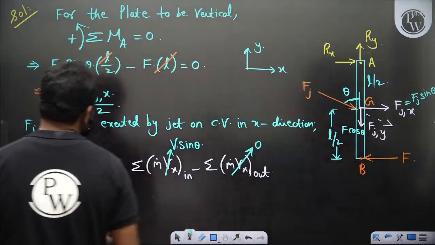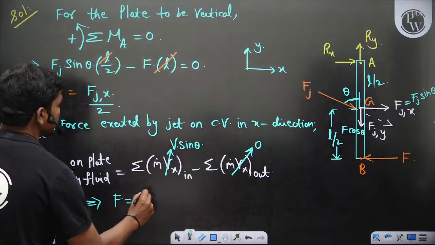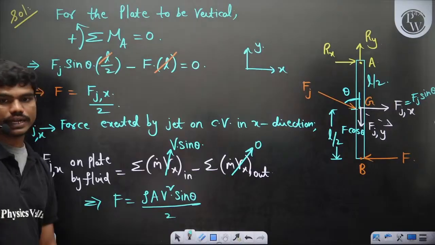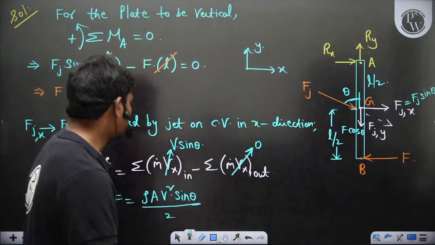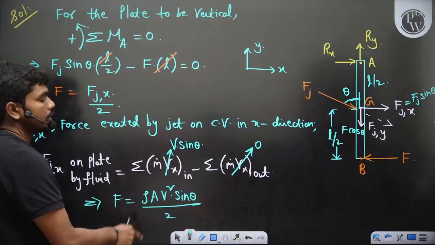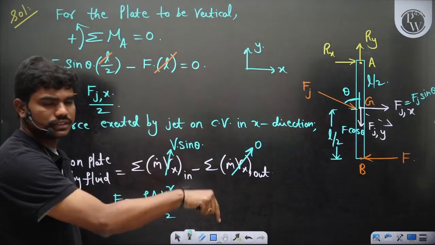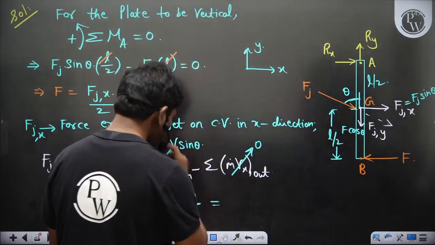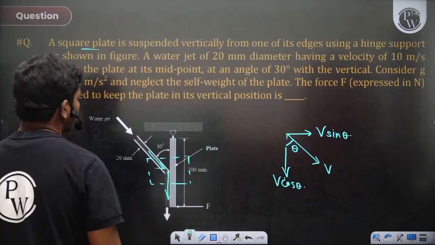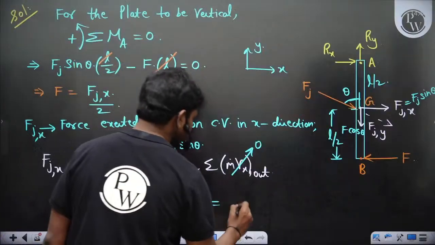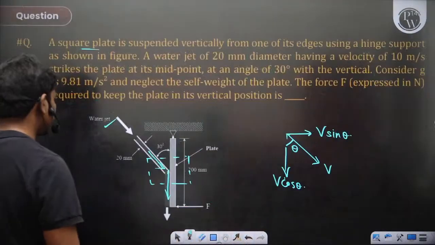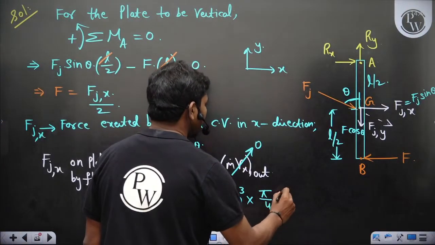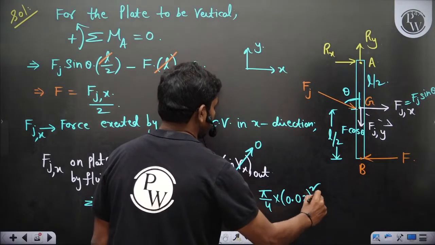So m dot is rho a v, so F is equal to rho a v square sin theta upon 2 actually. So rho a v square sin theta upon 2, that gives you this F. This is v sin theta, m dot is rho a v, the velocity which is coming. So if you simplify this, density, it's a water jet, so density is 1000. Area of cross section of the jet, it is a 20 mm circular jet, so pi by 4 into 20 mm, so 2 centimeters, into v square.